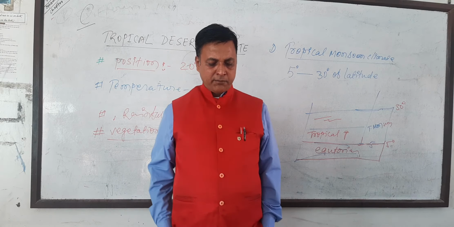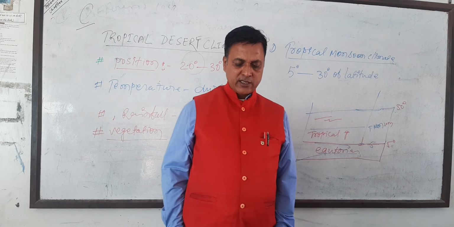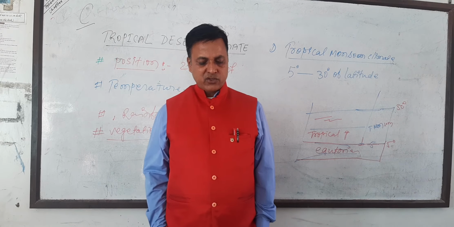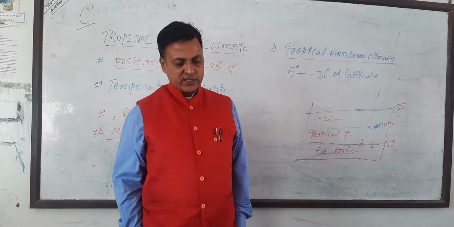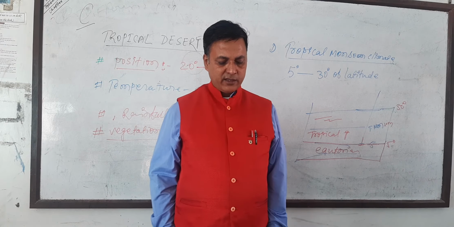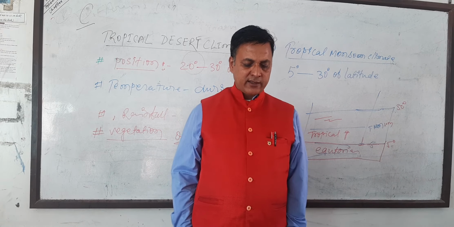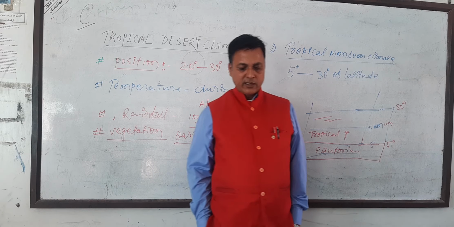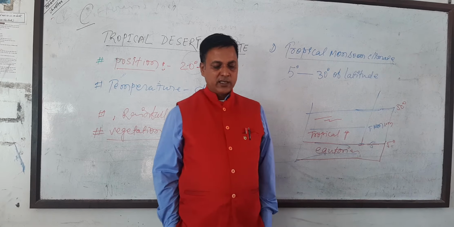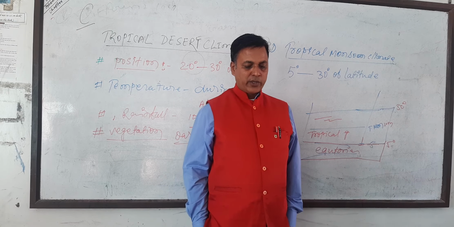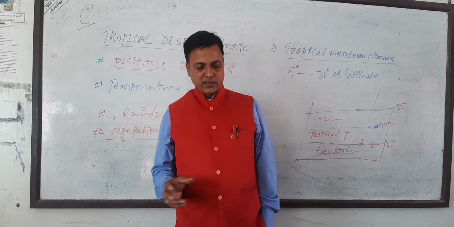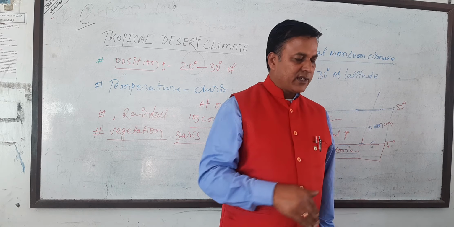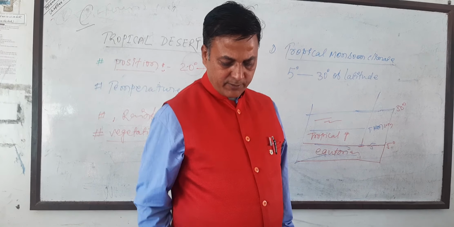Among the main species of trees found there are teak, sal, sisal, walnuts, and chestnuts. And the areas with less than 100 centimeter rainfall have tall grasses, thorny bushes, and shrubs.